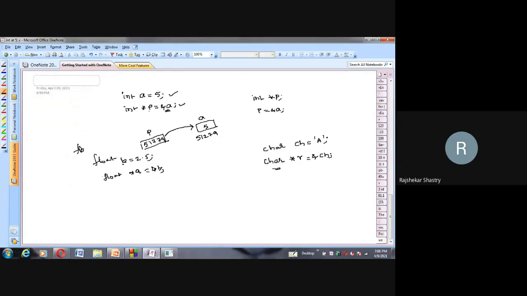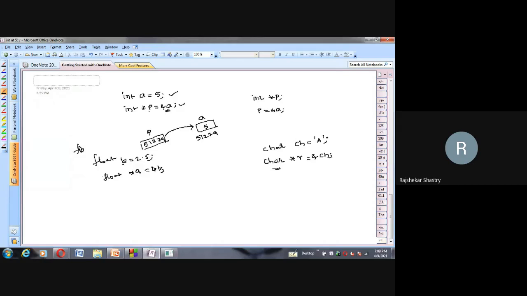Here, assume that a 32-bit machine is there, or 16-bit, no problem. What is the size of P, which is an integer type pointer? 4 bytes. Otherwise, if it is 16-bit, then 2 bytes. Then what about the float here? Q is a float pointer. Anybody? What is the size of this? Float also 4 bytes, sir. 4 bytes only. And what about the character? 1 byte, sir.